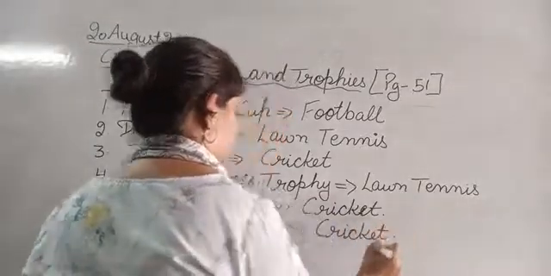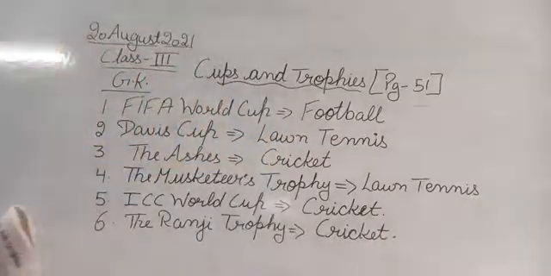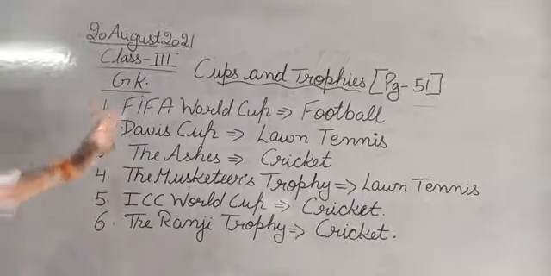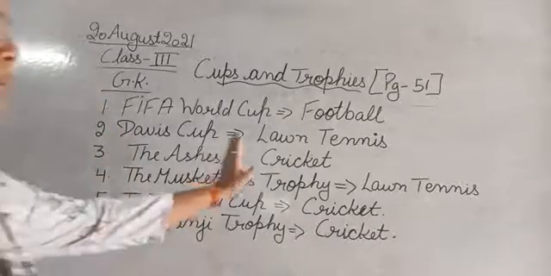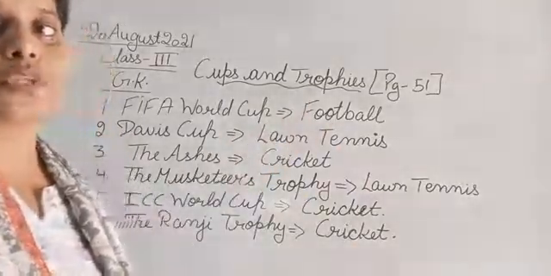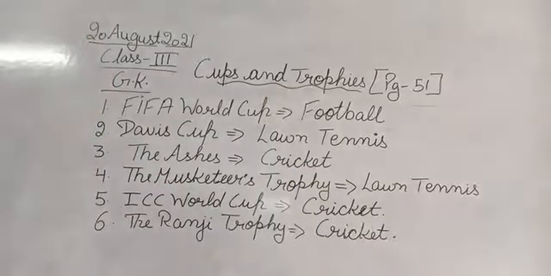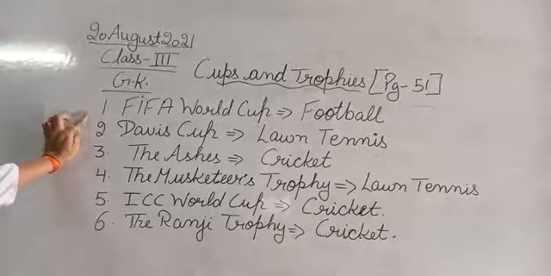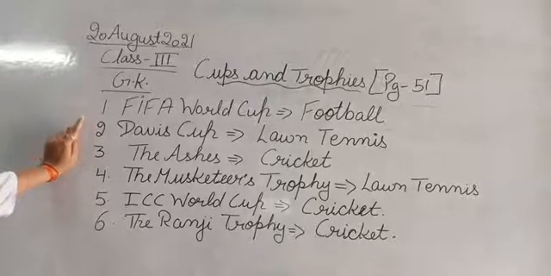Cricket. That is cricket. So the Ranji Trophy is associated with cricket. So these are the names of the trophies and cups, and these are the names of the sports with which they have been associated. The first is FIFA World Cup. FIFA World Cup is associated with football.